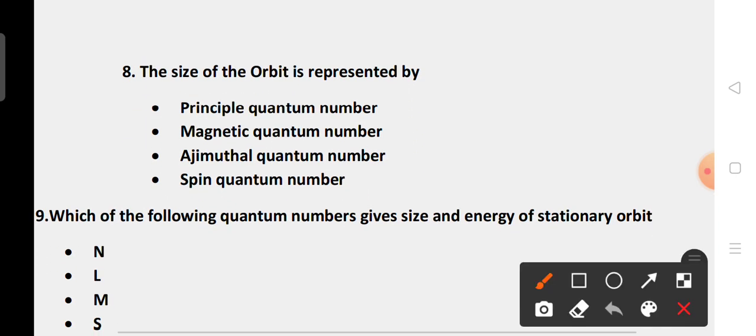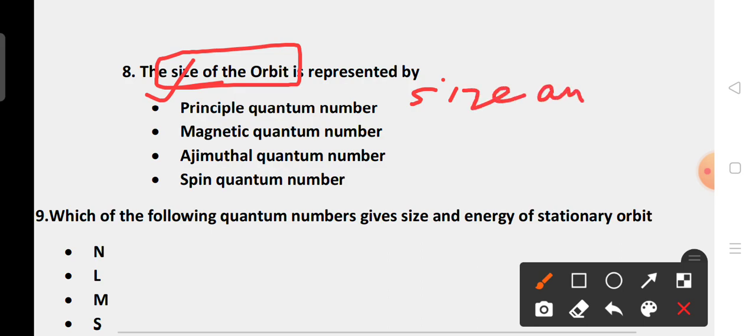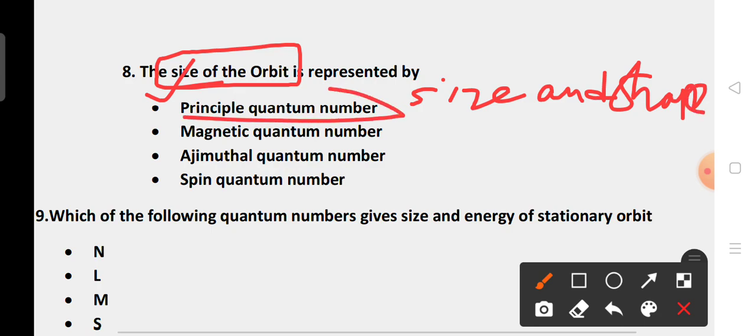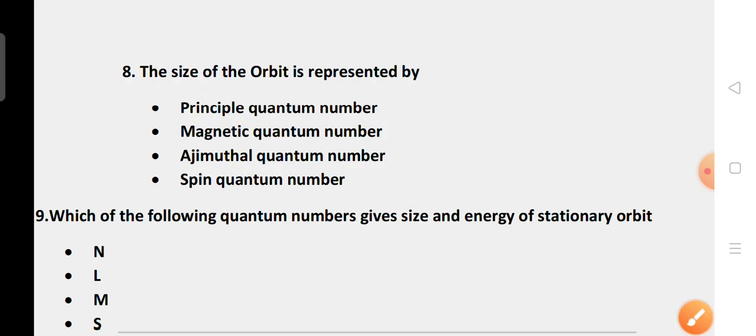The size of the orbit is represented by: A, principal quantum number; B, magnetic quantum number; C, azimuthal quantum number; D, spin quantum number. The size of the orbit is described by the principal quantum number. So the correct option is option A.